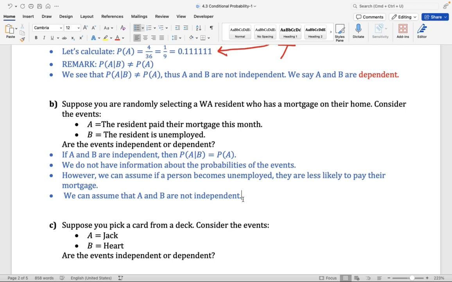So the probability of A, which is the resident paying their mortgage, that can be affected by the fact that B has happened. Okay? Again, here we're saying if B occurs, then the probability of A is going to be affected by that. So again, here I'm writing they are not independent. We usually don't say they're not independent. We say the events are dependent. Again, here we're saying they do affect each other.